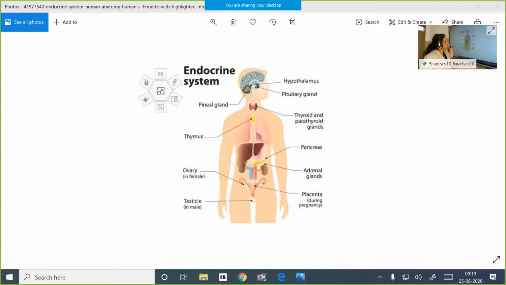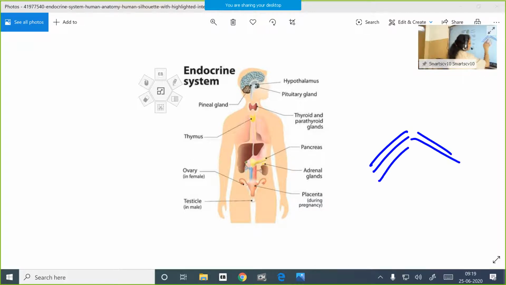How does the breathing rate increase by the adrenaline hormone? You remember, children, there are ribs. You remember there are 12 pairs of ribs. This is the sternum. 12 pairs of ribs. I can't draw all the ribs here.